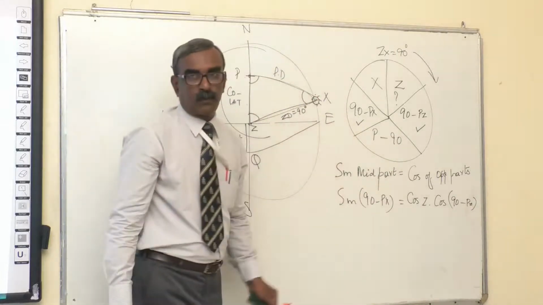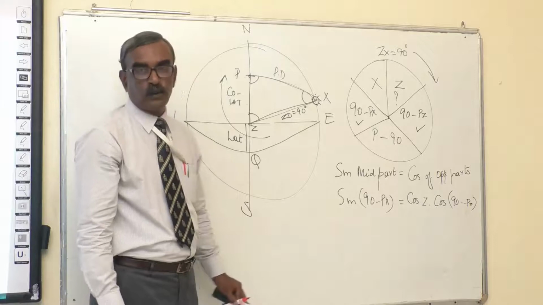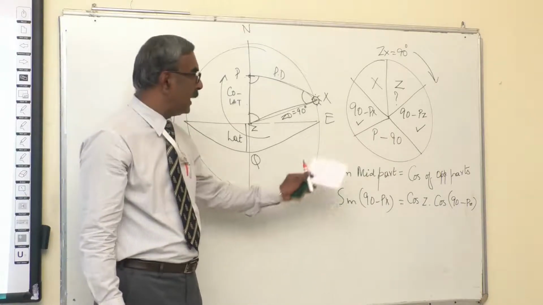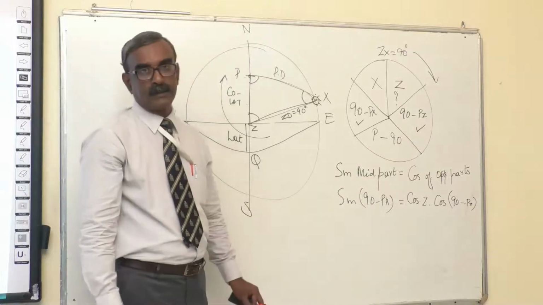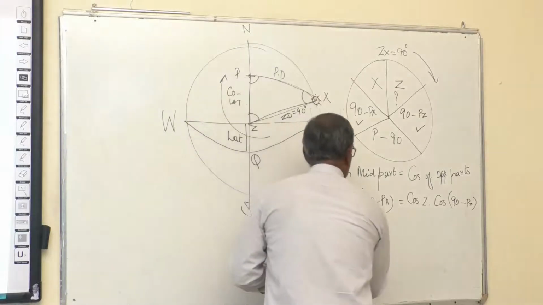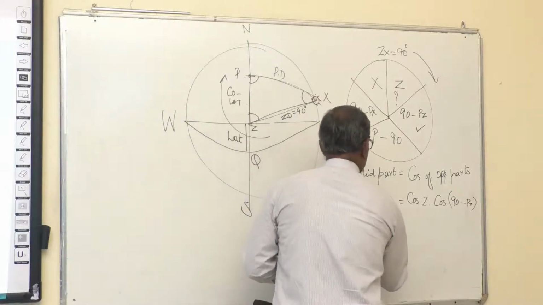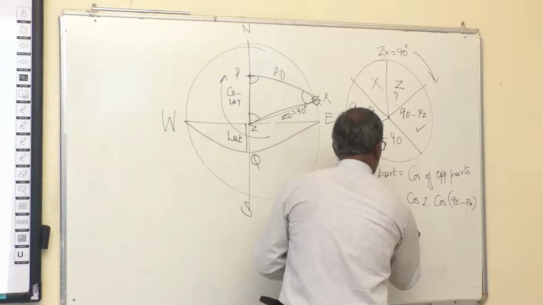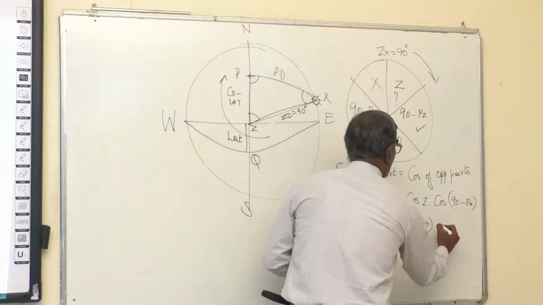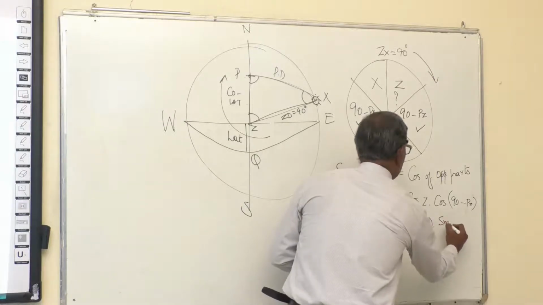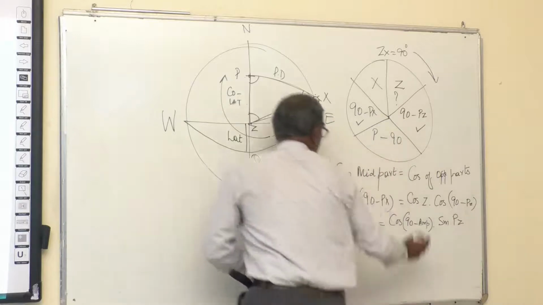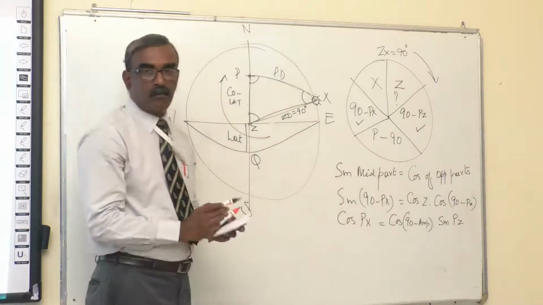So multiplication of cos value of two angles which are opposite would be equivalent to sine of the angle which is 90 minus Px. Now if I expand it, this becomes cos Px, and this can be written as cos 90 minus amplitude into sine Pz.